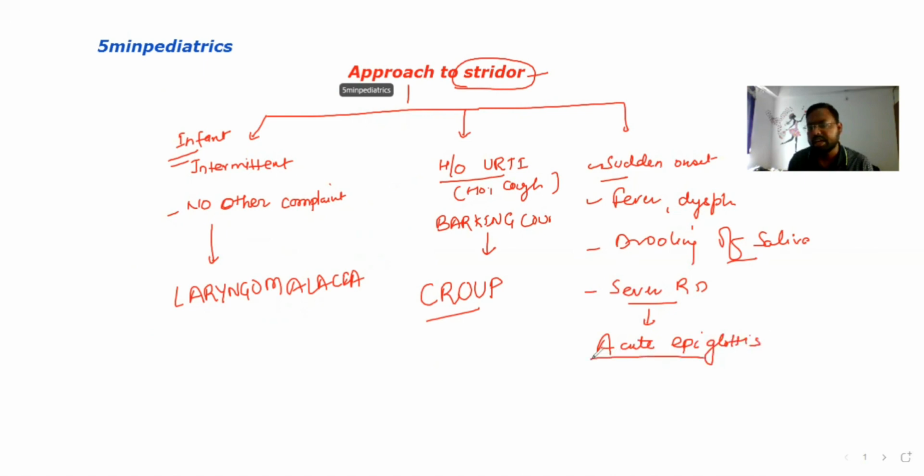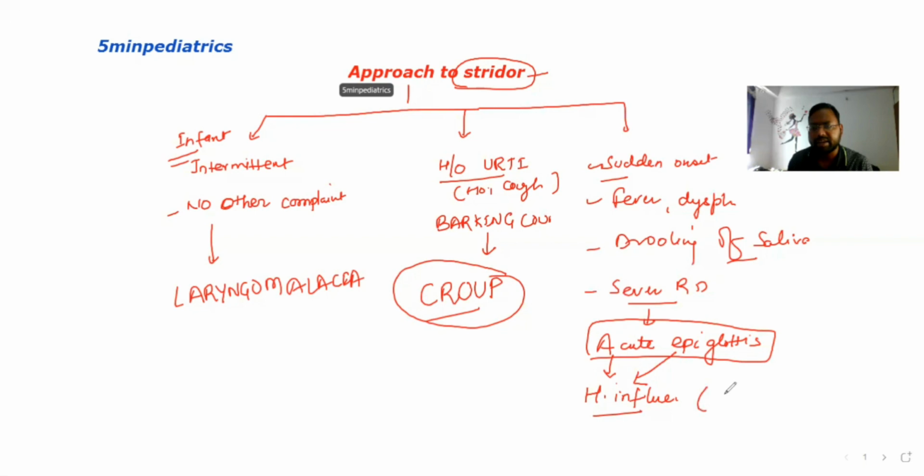Questions are frequently asked related to acute epiglottitis. So what is the causative organism? Here we have H. influenzae. So please do not get confused between parainfluenza and H. influenzae. Parainfluenza causes croup, and acute epiglottitis is caused by H. influenzae. This is bacterial and this is viral. Most of the people get confused between these two conditions. So H. influenzae causes acute epiglottitis.